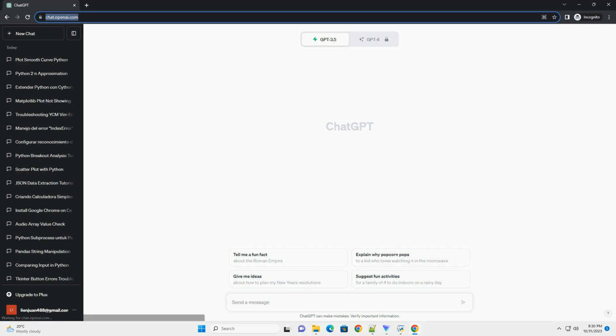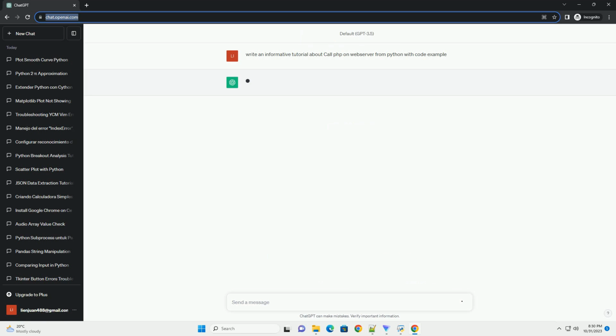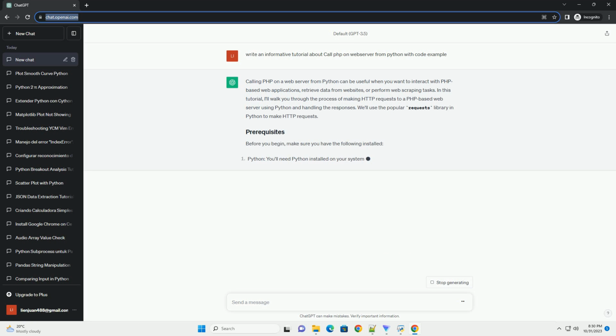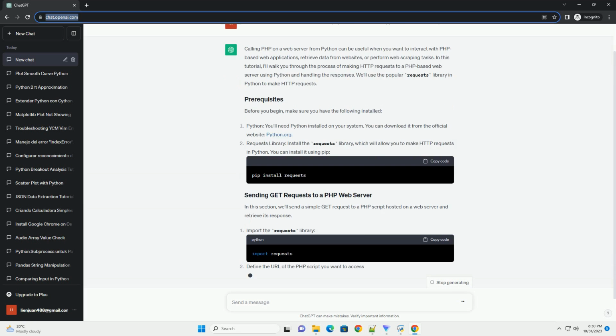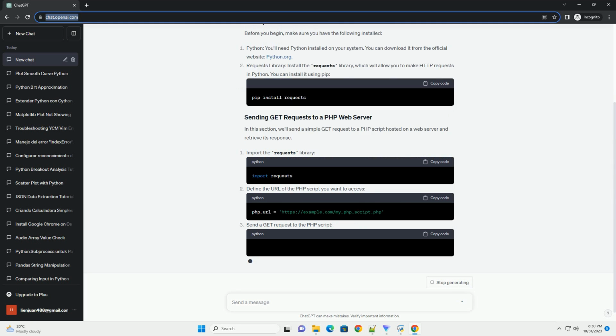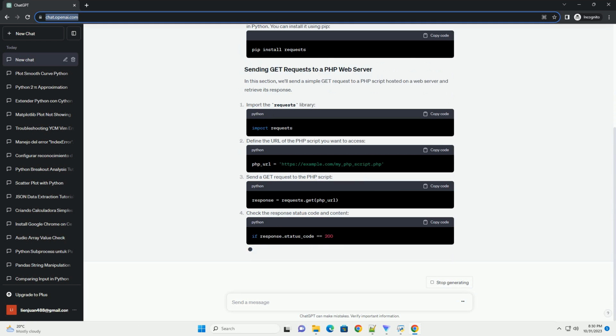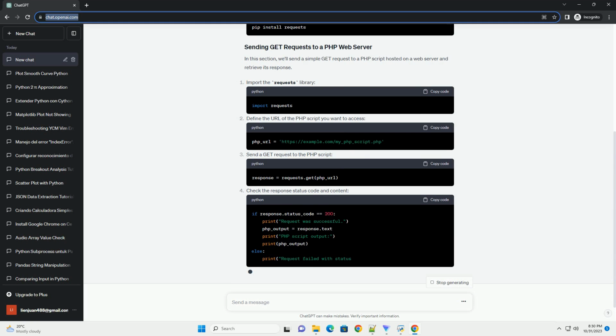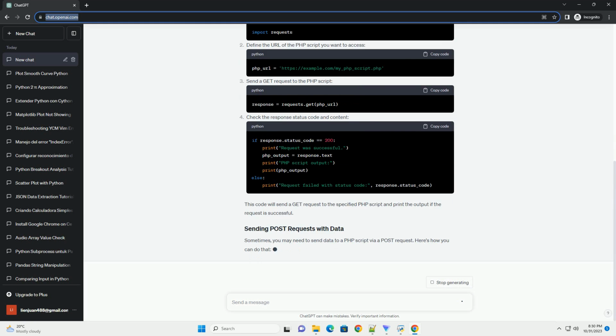Calling PHP on a web server from Python can be useful when you want to interact with PHP-based web applications, retrieve data from websites, or perform web scraping tasks. In this tutorial, I'll walk you through the process of making HTTP requests to a PHP-based web server using Python and handling the responses. We'll use the popular requests library in Python to make HTTP requests.